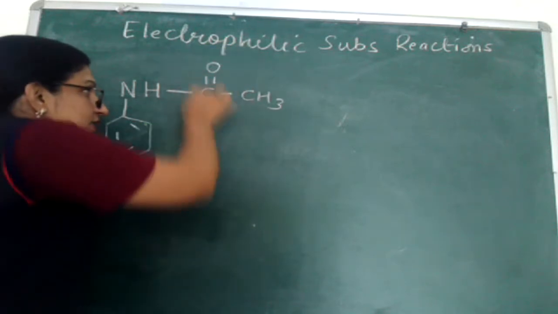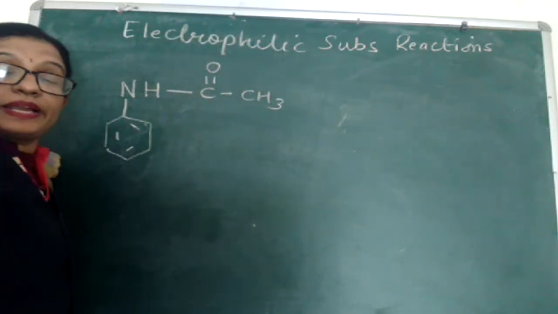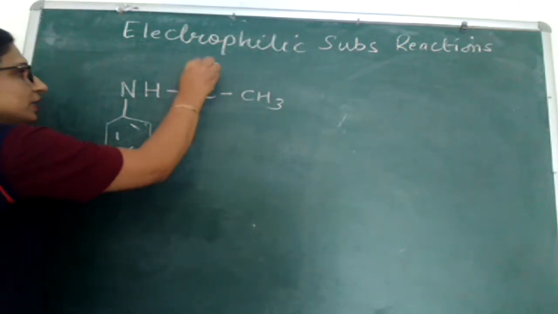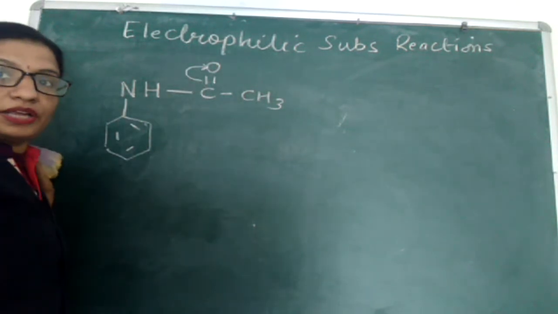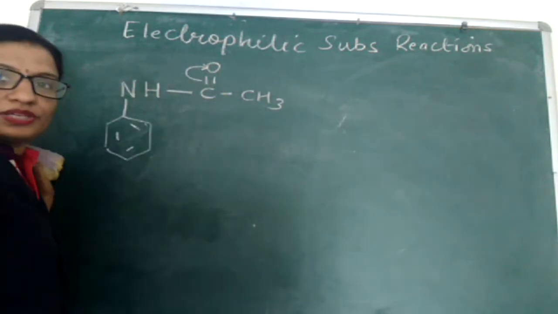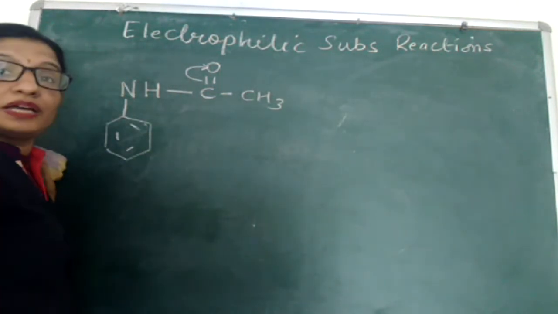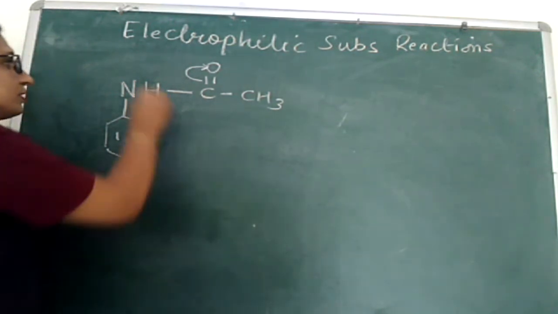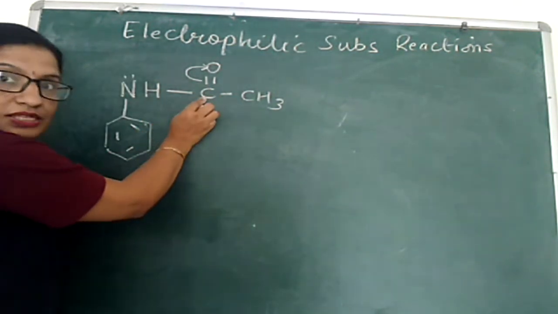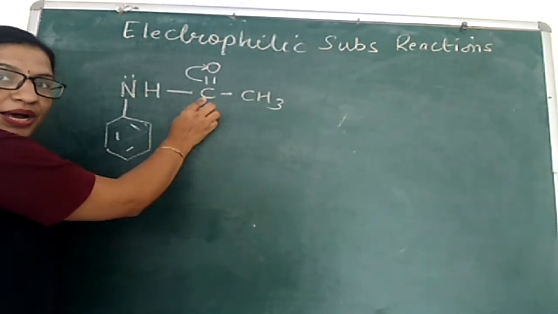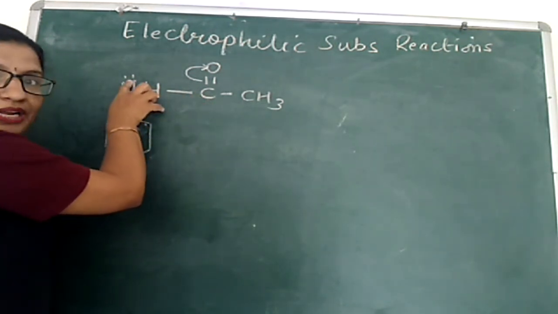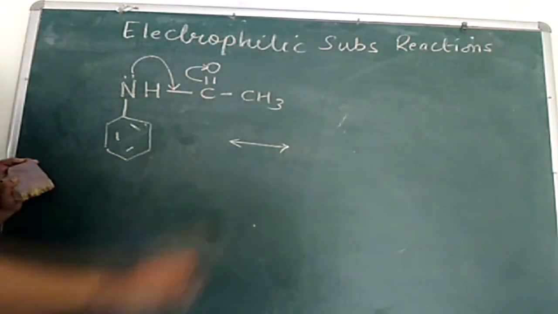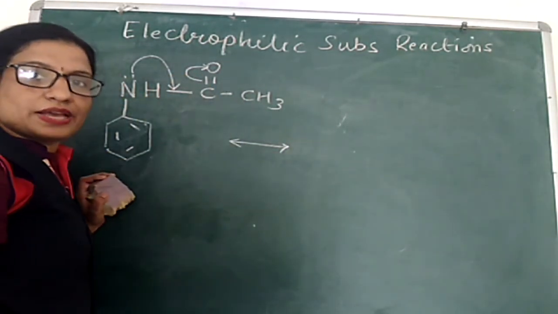We know that the CO group, that is the carbonyl group, is an electron withdrawing group. That means this group tends to shift the electrons of this bond towards oxygen, so carbon will bear a deficiency of electron density. This deficiency on carbon is compensated by the involvement of the lone pair of electrons on nitrogen. That means we get one more resonating structure of acetanilide.